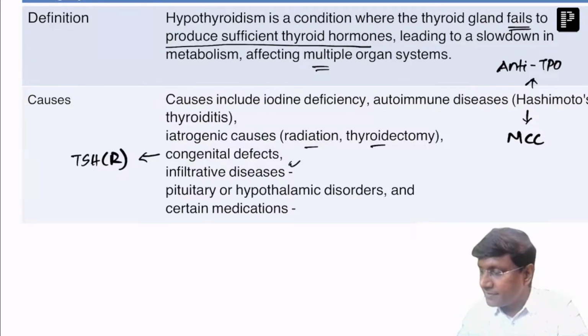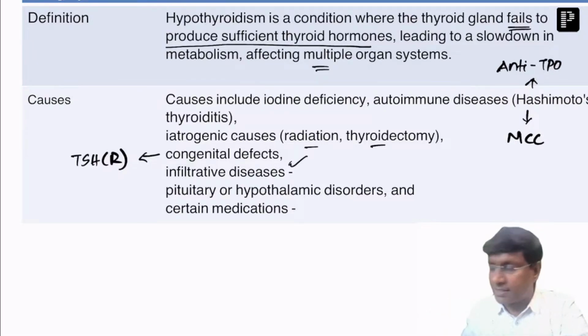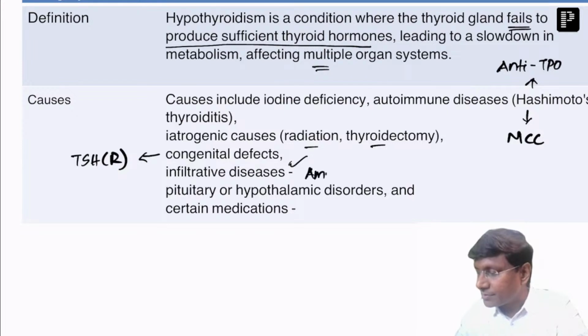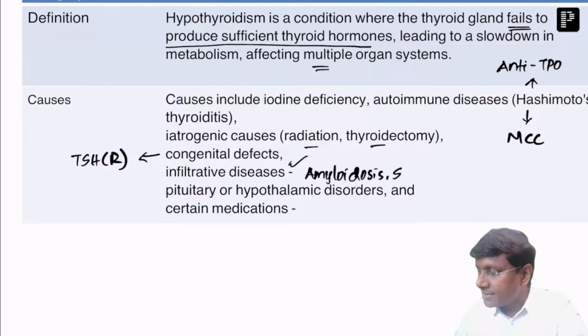Then we have the infiltrative pathologies. What are these? Where there is abnormal accumulation of protein within the follicular cell, and that is nothing but amyloidosis. Another important etiology is accumulation of non-caseating granuloma within the thyroid gland, which is sarcoidosis.